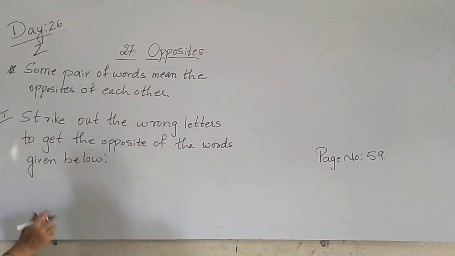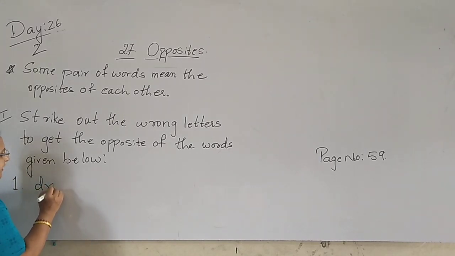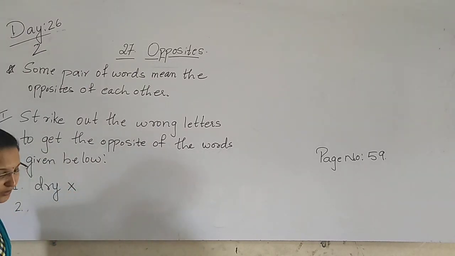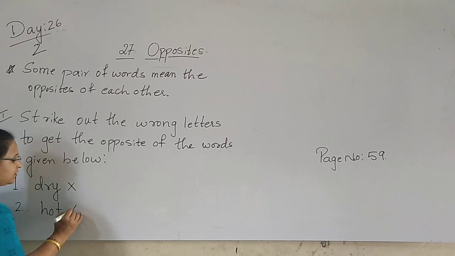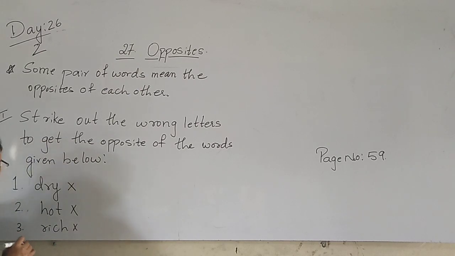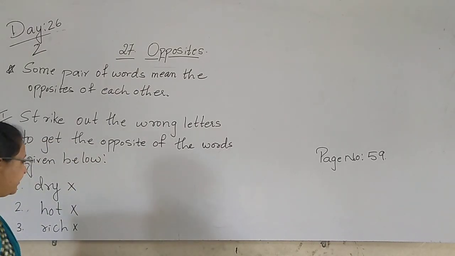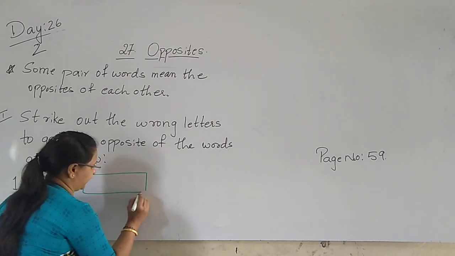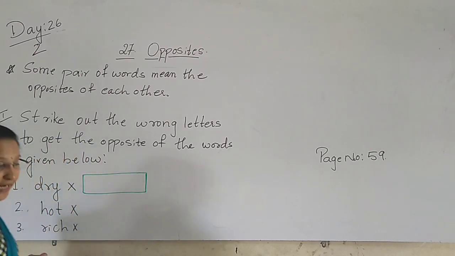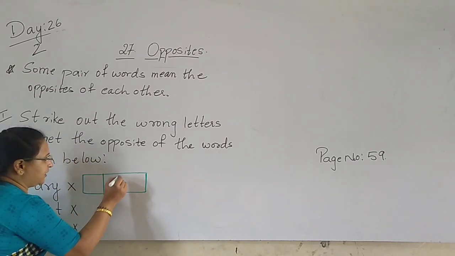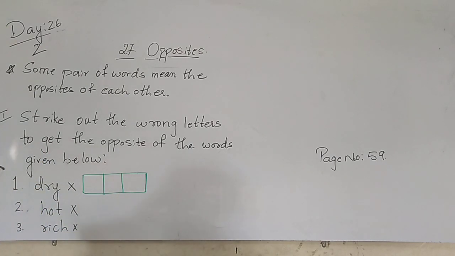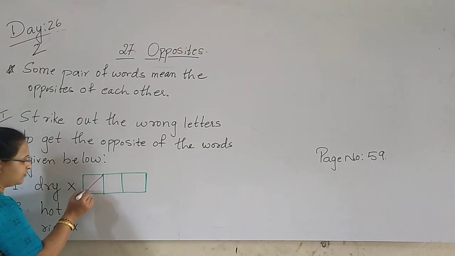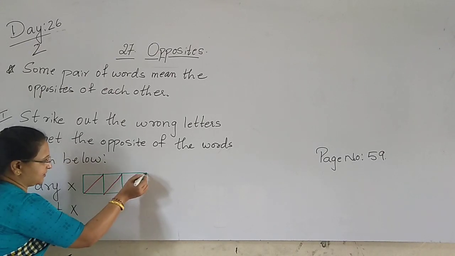So here in the first one they have given what? Dry. Second one is what there? Hot. Third one is what there? Rich. Yes. So here children, now what we have to do? We have to draw one box here. In one line you can draw one box very neatly with the help of the scale, and then in that you have to make 3 boxes. Yes, and now you have to cross lines, slight lines.